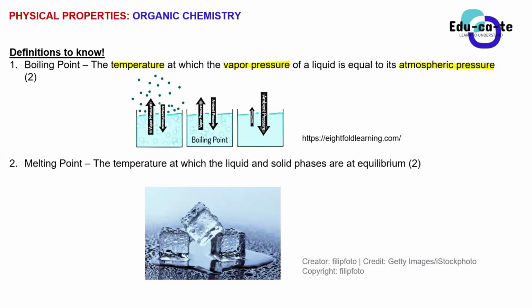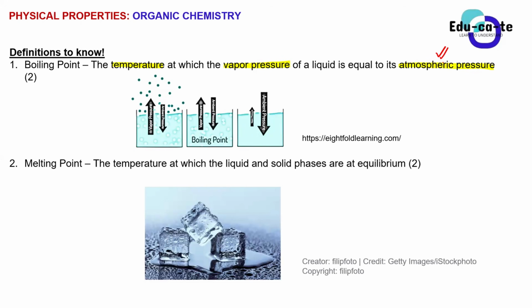But when it comes to answering it in questions, guys, if they say define the concept boiling point or define the term boiling point, you are going to say that it is the temperature at which the vapor pressure of a liquid is equal to its atmospheric pressure. This is the scientific definition, the one that is marked for 2 marks in the exam guideline. So when the question says define boiling point, don't just define it in simple terms and say it's the temperature at which water boils or the temperature at which a liquid boils. That's going to be marked wrong, okay?